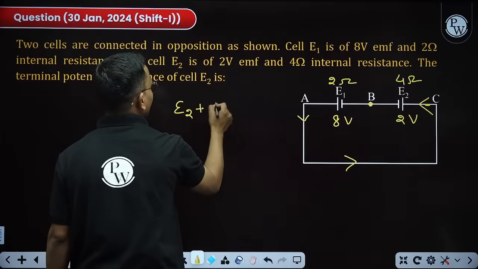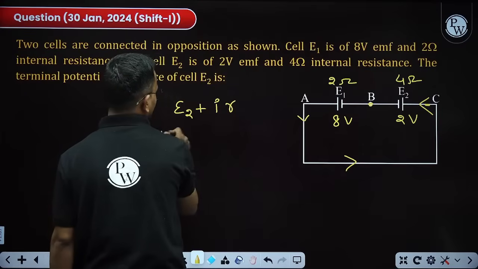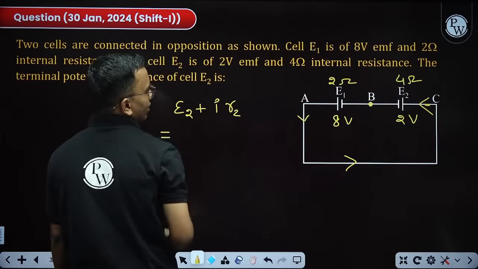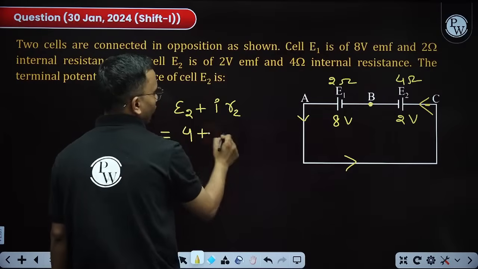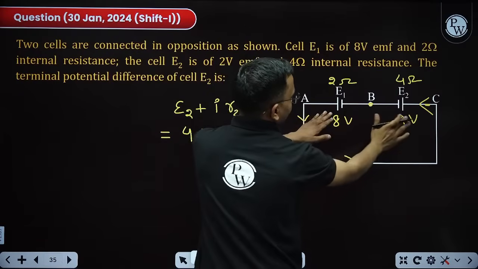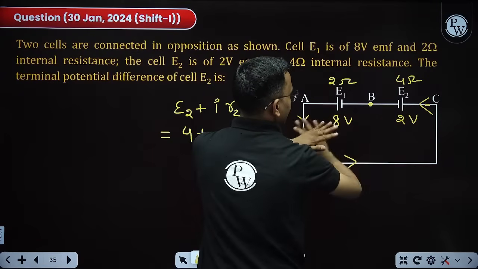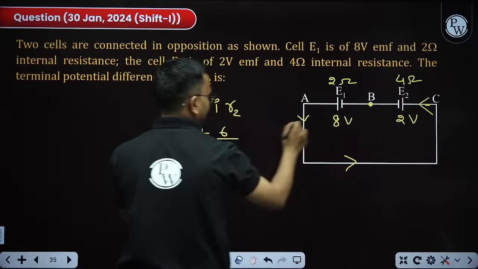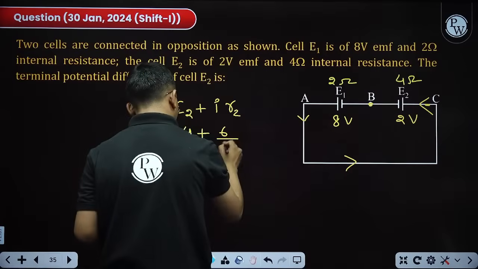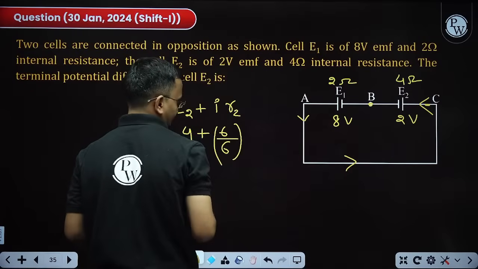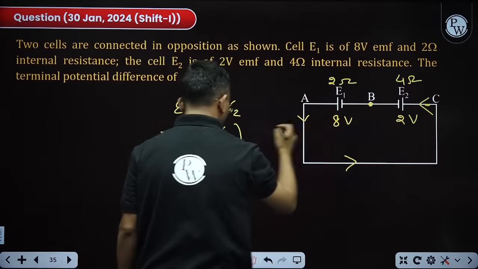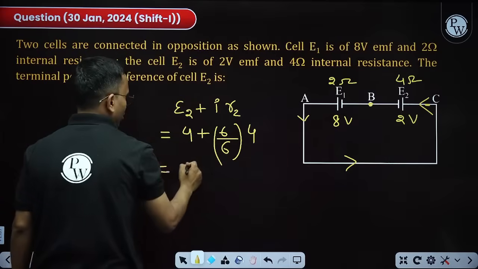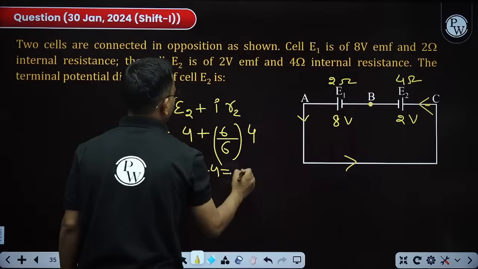So, E2 plus I into internal resistance R2. What is E2? E2 is 2 plus what will be the current? This is 8, this is 2, both are in opposite sense. 8 minus 2, that is 6, divided by total resistance 4 plus 2, 6. So current is 1, into R2. What is R2? 4. So this is 2 plus 4, that is 6 volt.